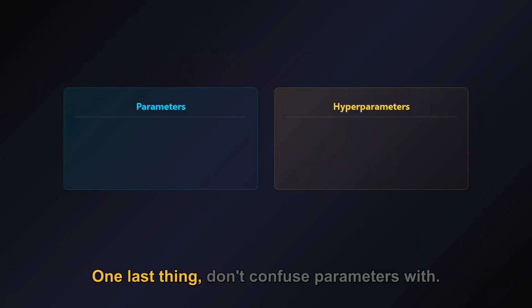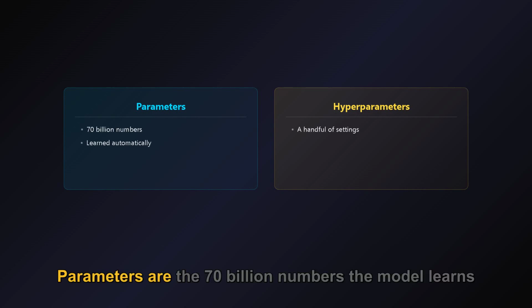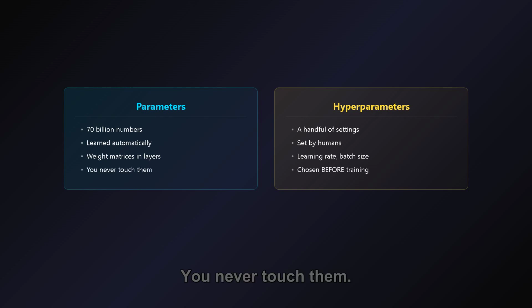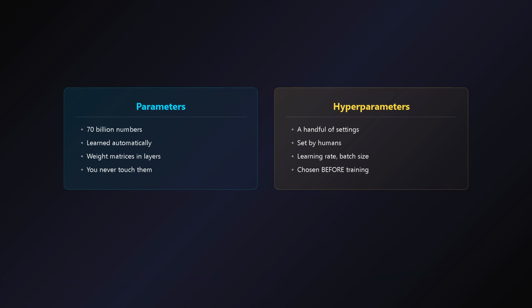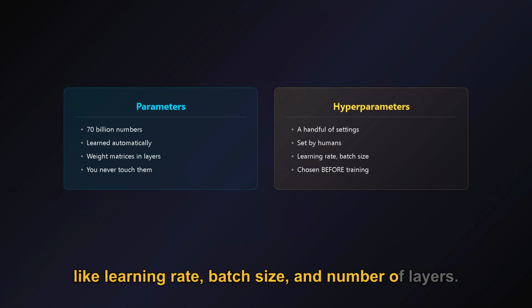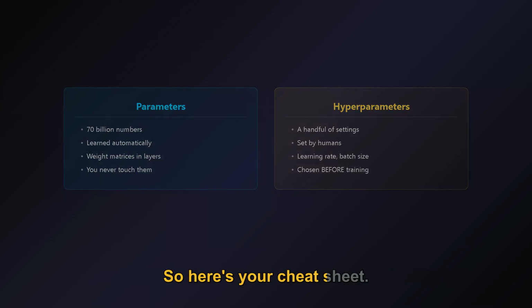One last thing, don't confuse parameters with hyperparameters. Parameters are the 70 billion numbers the model learns automatically during training. You never touch them. Hyperparameters are the handful of settings humans choose before training, like learning rate, batch size, and number of layers. So here's your cheat sheet.